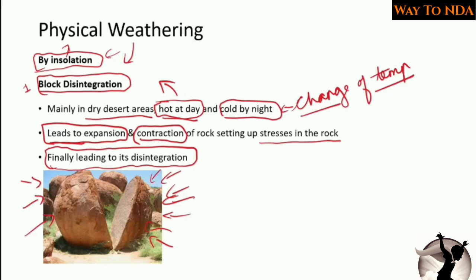Due to the expansion in the day and the contraction in the night, stress builds up in the rock, and over a period of time, as this process goes on, it will finally disintegrate the rock. So this is called block disintegration.